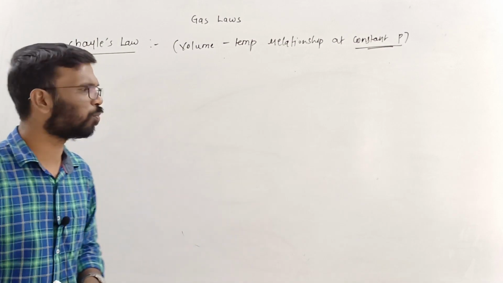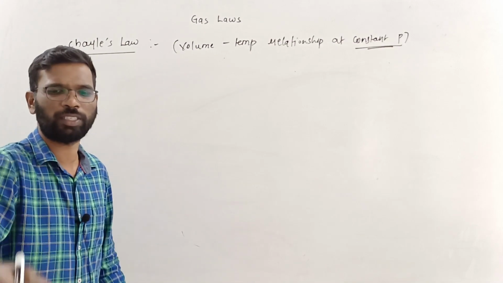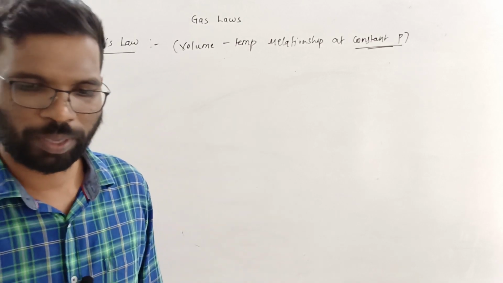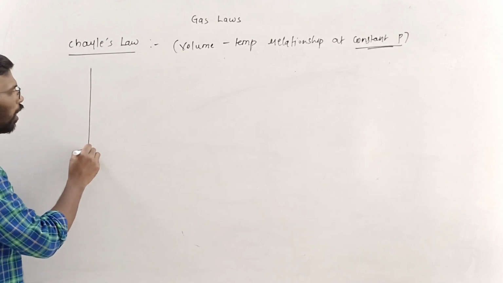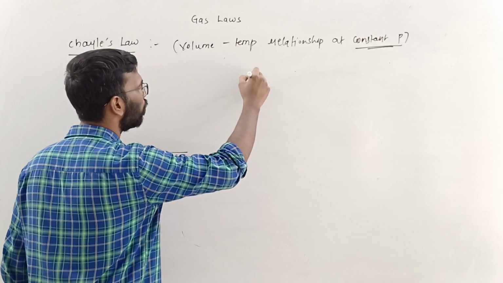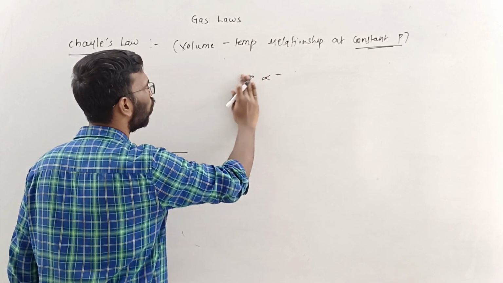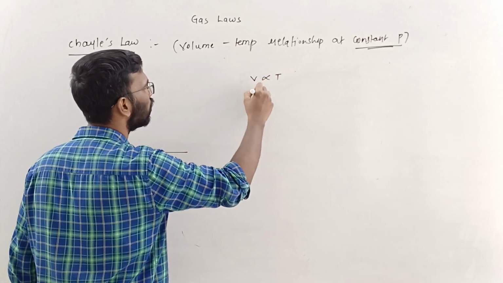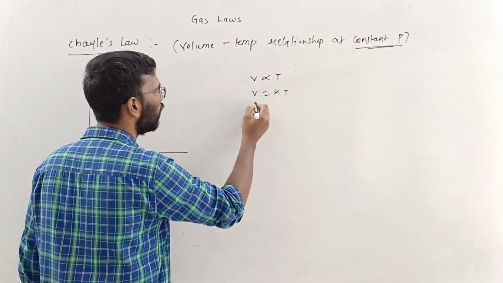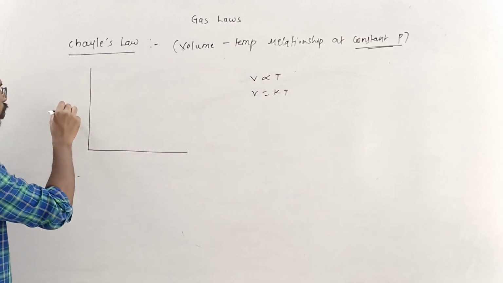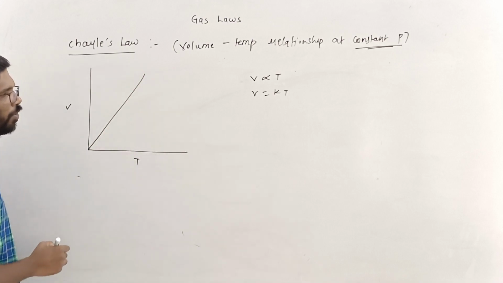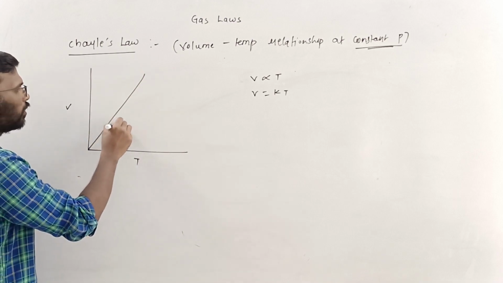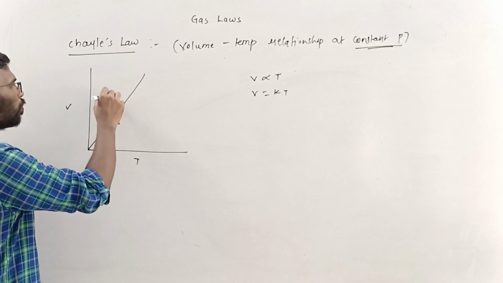So we'll learn this in more simple terms. What it says is that volume is directly proportional to the temperature. If I want to plot a graph, volume is directly proportional to temperature, V is equal to kT. What does this say? This is the volume and this is the temperature. So this is the graph which we can draw, and this is the slope.